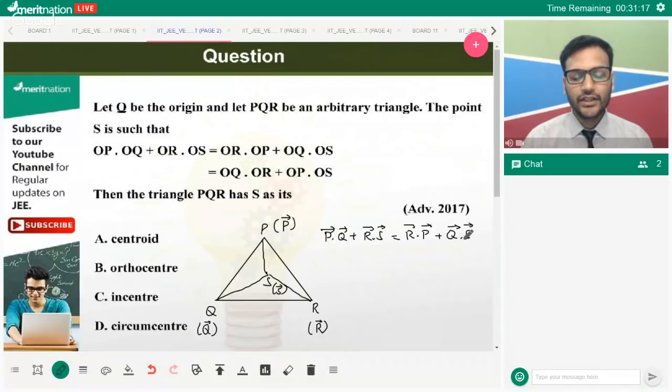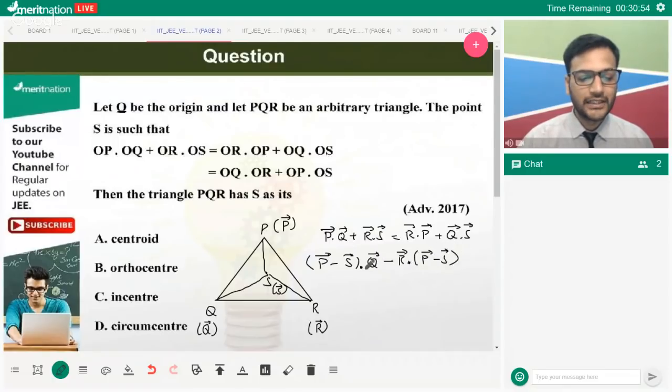I can very easily say that over here, Q can be taken as common, no? So we get P minus S dot Q. Then from here, if I take R common, I'll get S minus P. If I take negative R common, I'll get P minus S again. Obviously, this is the dot product, you're not multiplying.